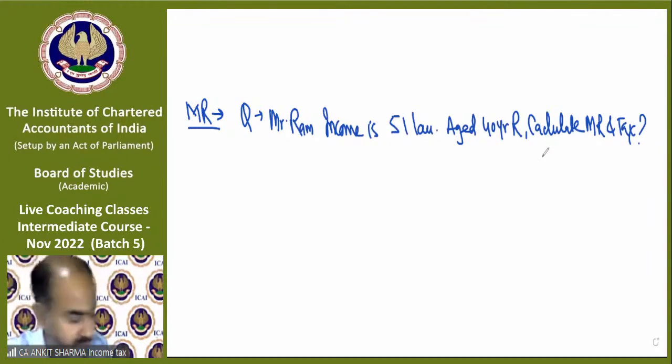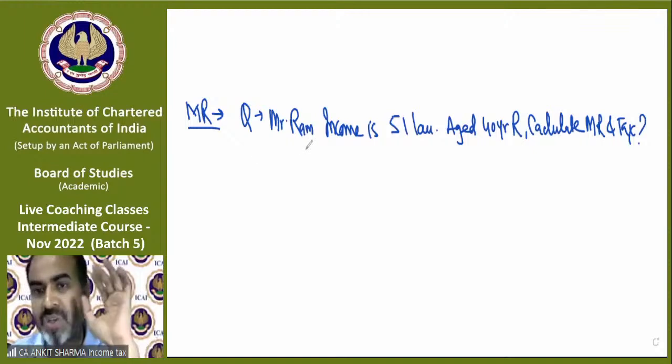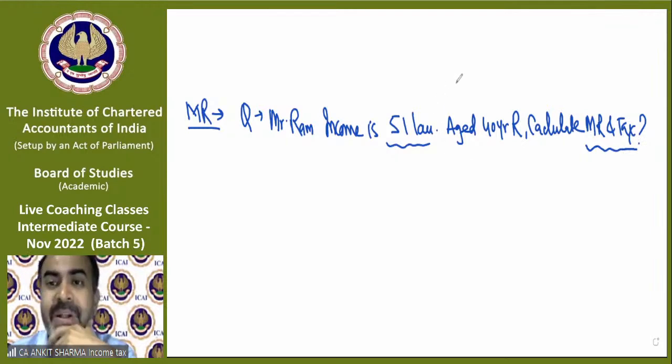Calculator. Now, there's a specific pattern to solve it. There's a specific question to be asked, a single line question. Some income will be given in the question, and the examiner will ask you the MR and tax. And let me tell you, the income will be of that amount on which surcharge is always applicable.